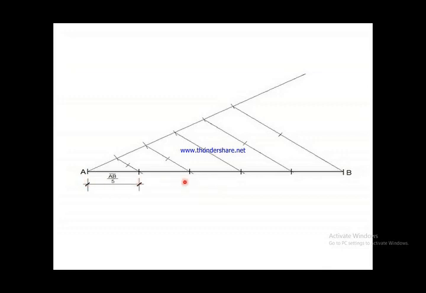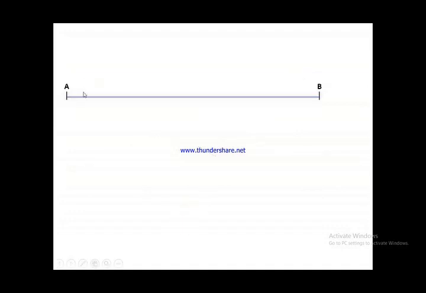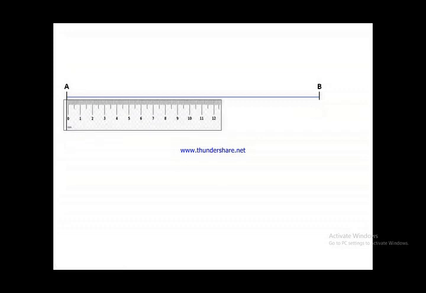There is another way of dividing this line of 20 centimeter into 5 equal parts. Let us see that. Let us take a line AB of 20 centimeter. Now use your ruler and mark 4 centimeter and divide the AB line into 5 equal parts. So your task is done.